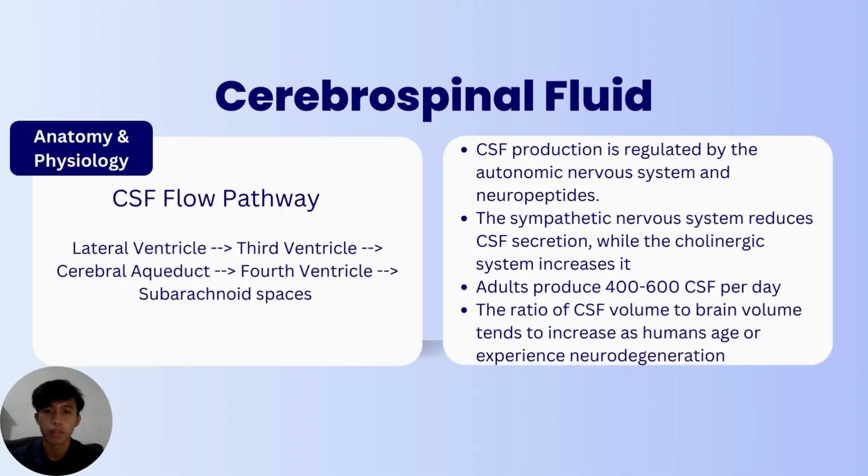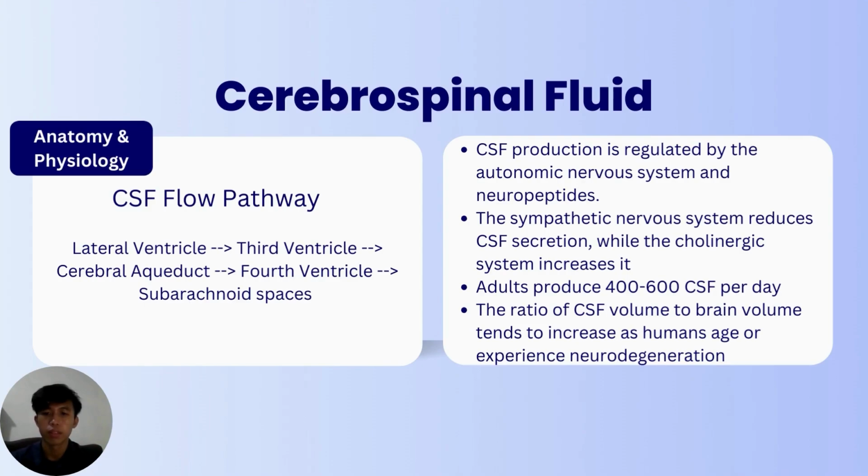Now I will explain more about the anatomy and physiology of CSF. Cerebrospinal fluid circulation begins with its secretion from the choroid plexus in the lateral ventricles, and then it travels to the interventricular foramina to reach the third ventricle. It then passes through the cerebral aqueduct to enter the fourth ventricle and finally reaches the subarachnoid spaces via a median aperture called Magendie's foramen.